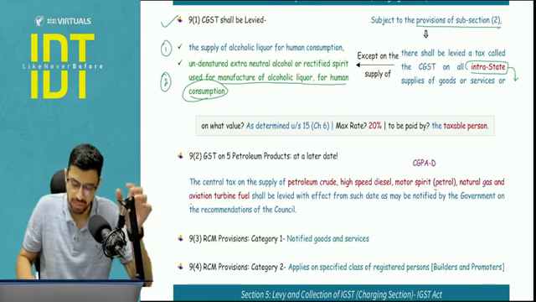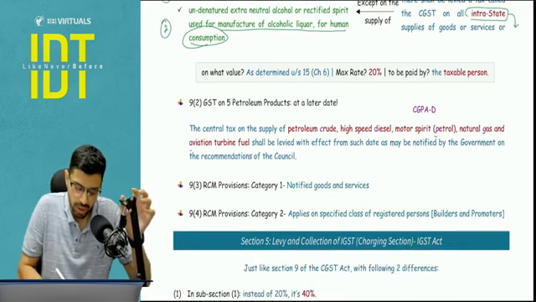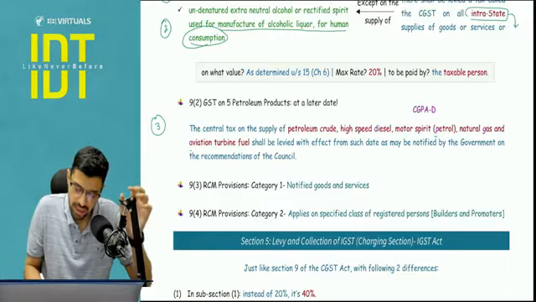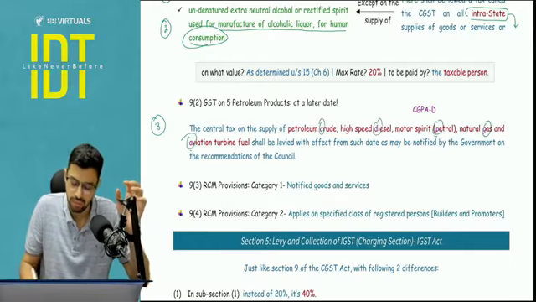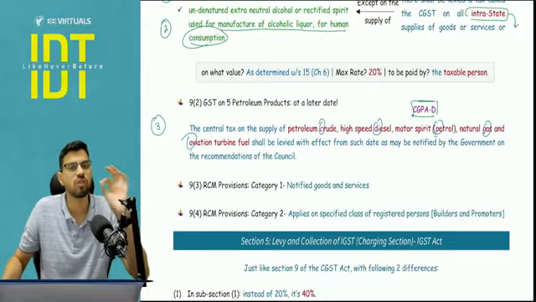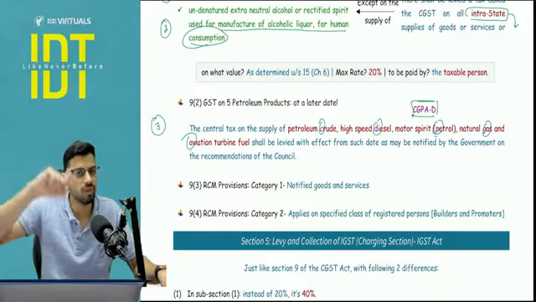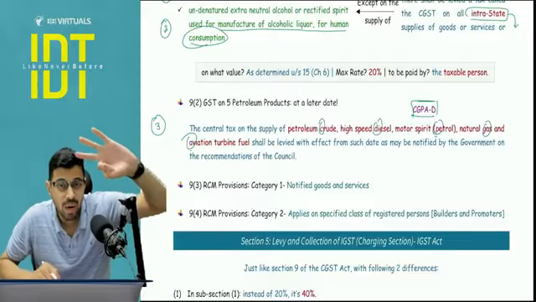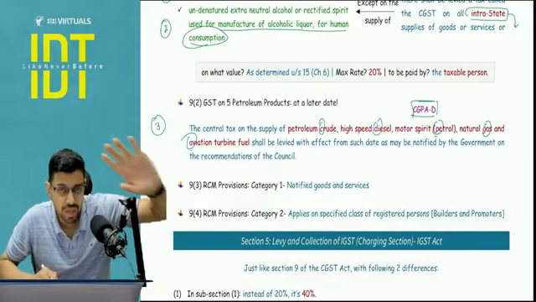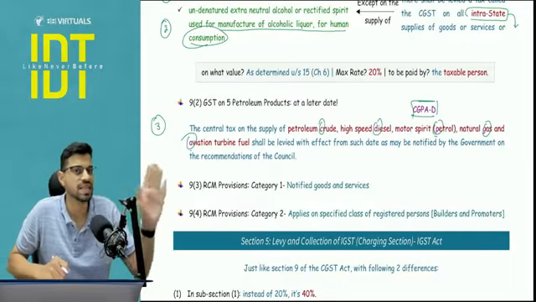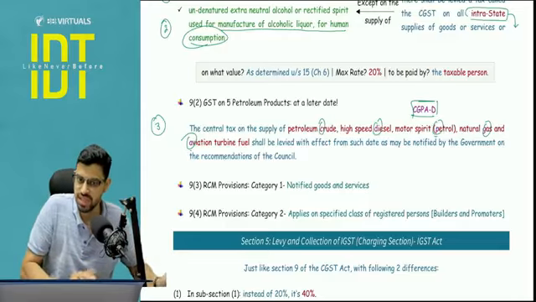This was a part of recent amendment. And third is 5 petroleum products. 5 petroleum products are basically crude, diesel, petrol, natural gas, and aviation turbine fuel, which you can learn in a short form of CGPAD. On this also there will be GST from a later date. So currently there are 3 non-taxable items. All are goods, not even a single one is service, which are outside the scope of GST.